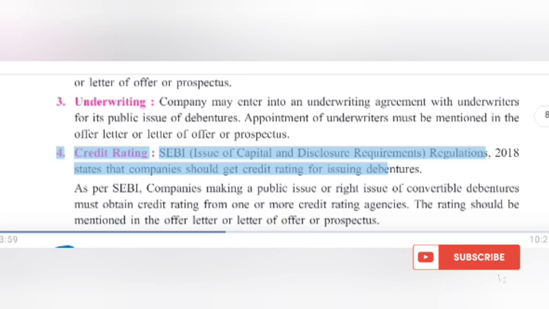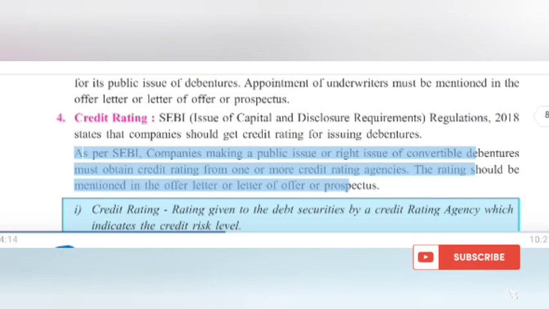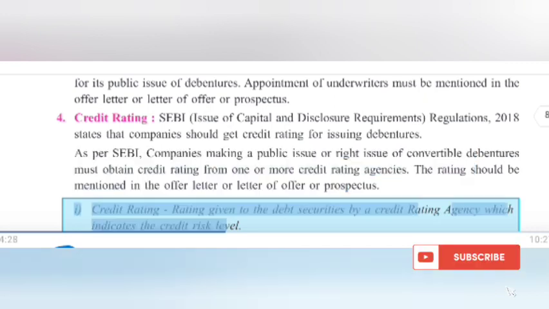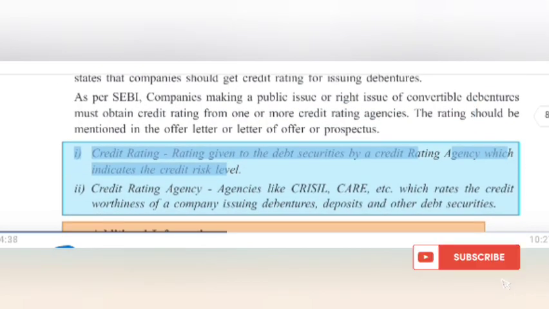4. Credit rating. SEBI Regulations, 2018 state that companies should get a credit rating for issuing debentures. As per SEBI, companies making a public issue or a rights issue of convertible debentures must obtain a credit rating from one or more credit rating agencies. The rating should be mentioned in the offer letter or letter of offer or prospectus. Credit rating is the rating given to debt securities by a credit rating agency, which indicates the credit risk level.